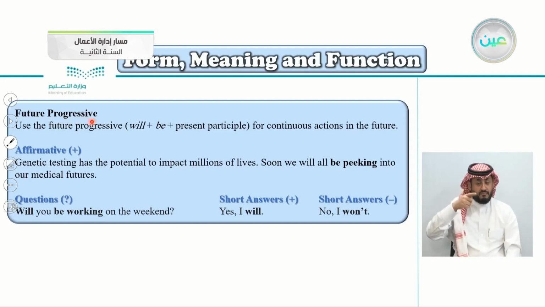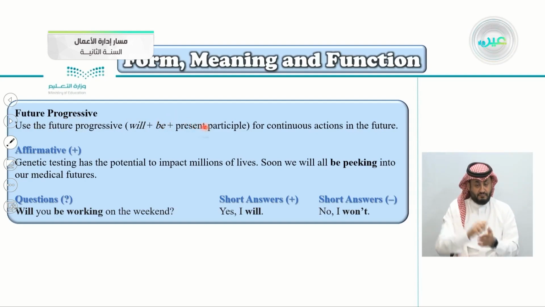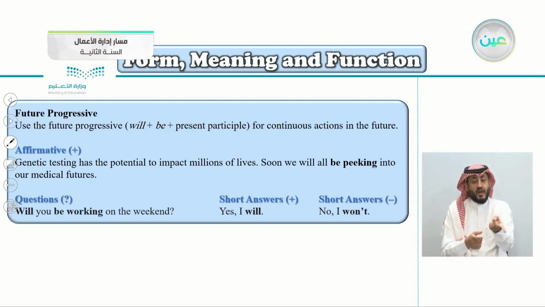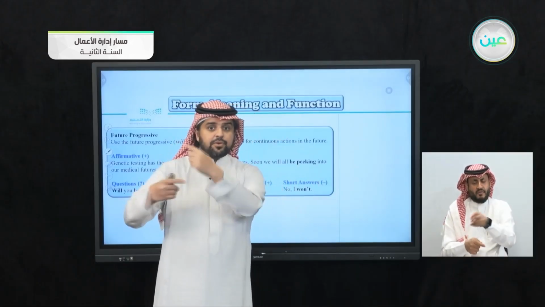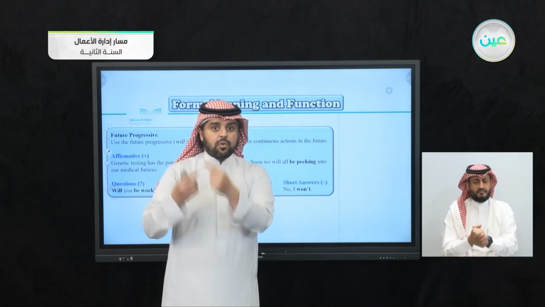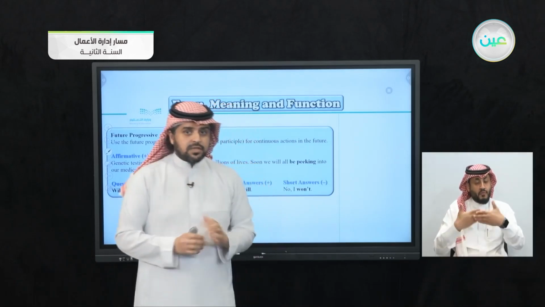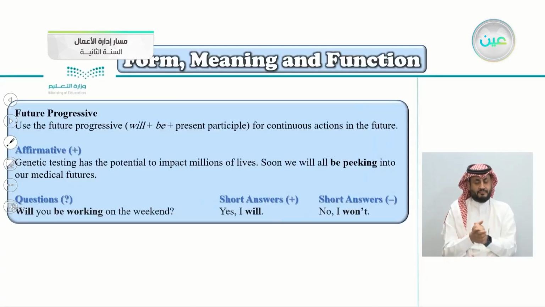has, yes, an ing. So you see here, will you be working? So whenever any grammar that you hear the word progressive, you know the verb has ing. So again, use the future progressive, will, be, and the present participle for continuous actions in the future. So here we're talking about the future and continuous action, something in progress that continues to happen when? In the future.